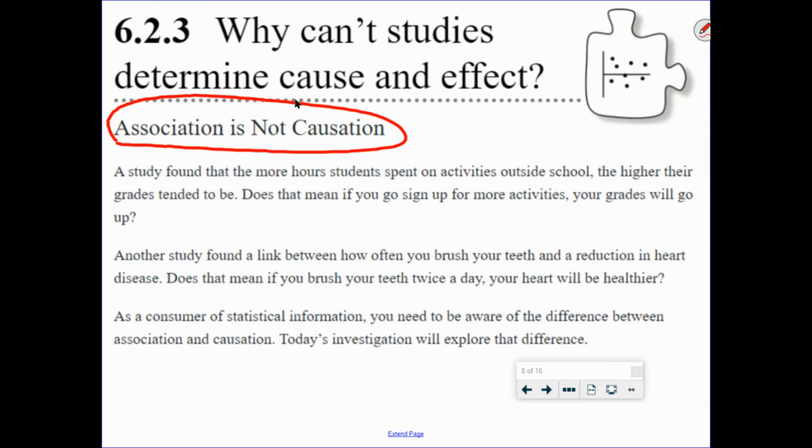A study found that the more hours students spend on activities outside school, the higher their grades tended to be. Does that mean that if you go and sign up for more activities, your grades will go up? Another study found a link between how often you brush your teeth and the reduction of heart disease. Does that mean if you brush your teeth twice a day, your heart will be healthier? As a consumer of statistical information, you need to be aware of the difference between association and causation. Today's investigation will help you explore the difference.